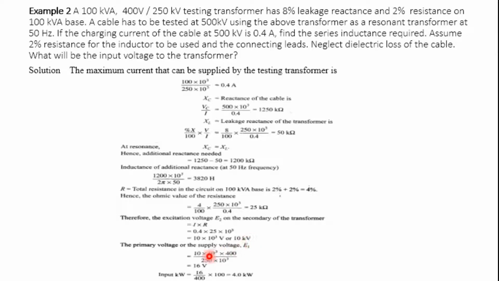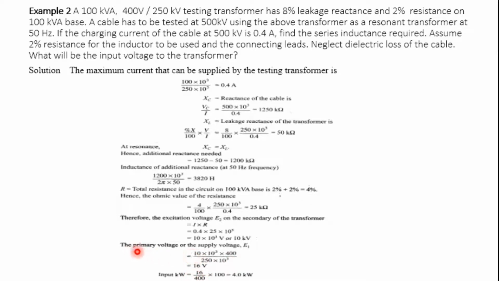We know that the voltage depends mainly on the turns ratio. So we should know how we are transferring from the secondary side to the primary side and from the primary side to the secondary side. The secondary E2 is 10 into the primary voltage 400 and secondary voltage 250. This is nothing but N1 by N2, or I can say it is V1 by V2. So E1 is equal to E2 into V1 by V2, and you will get 16 volts.